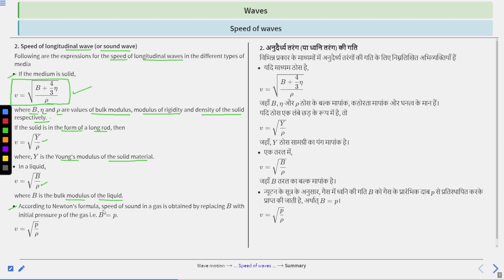According to Newton's formula, speed of sound in a gas is obtained by replacing b with the isothermal pressure P of the gas. So b equal to P, in that case v is equal to under root P by rho. Clear?